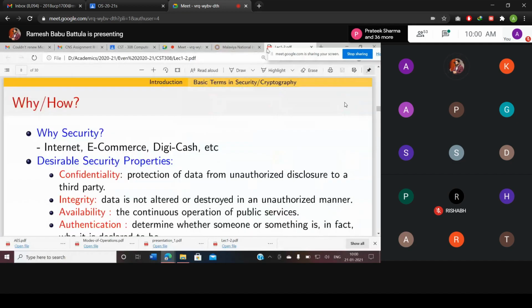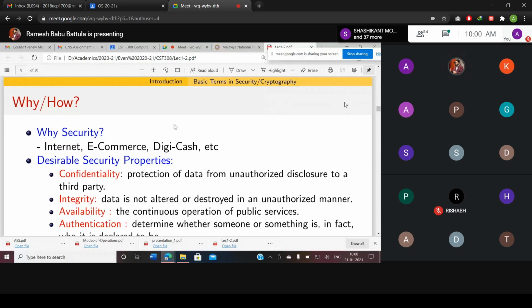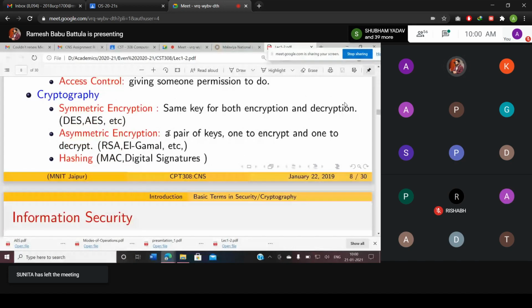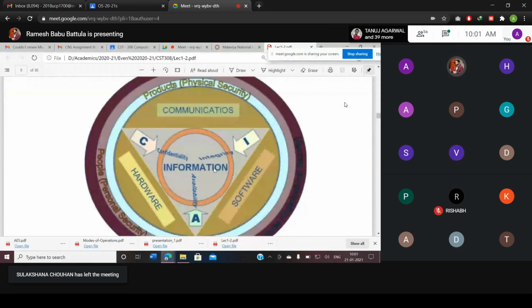Right, the last class we started here. I will give a brief recap. We discussed why security is needed, and the desirable security properties: confidentiality, integrity, availability, authentication, non-repudiation, and access control. After that, we discussed cryptography. There are two types of cryptography mechanisms, symmetric key encryption and asymmetric key encryption. After that, we briefly discussed hashing. Then we discussed this particular diagram on information security.